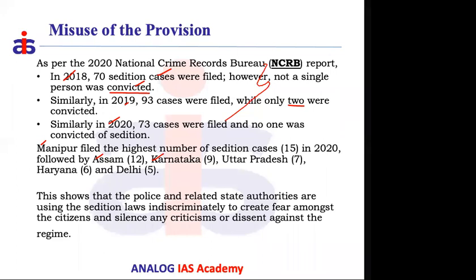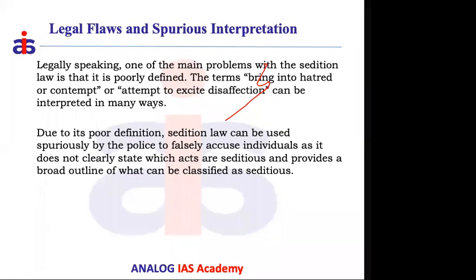And this is the particular thing called misuse. This is the proof that the given law is clearly being misused. And the second thing is, what does the law legally, specifically, talk about? The problem with the given law is that it is defined poorly. It is not specifically mentioned what constitutes sedition. It just mentions disaffection, hatred towards the government, or maybe disturbing the public order. They only mentioned three words, but those are not specific instances.